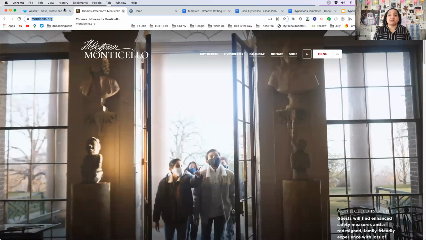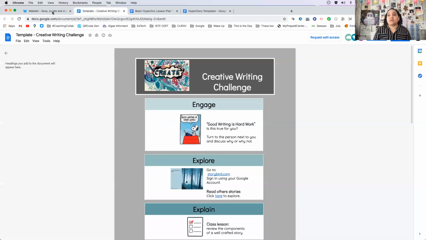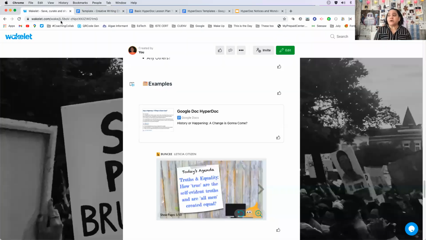But Monticello also has one that's a week-long institute, and they do the same thing. The whole time you're working on this lesson, which is really nice because then you stay at UVA, but you get to access the Monticello grounds at your leisure. So that way you're creating this lesson. So that's there for you to take a look at.